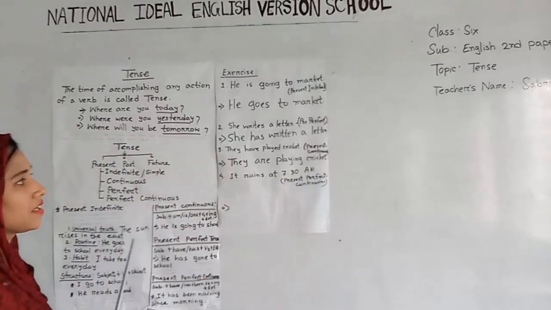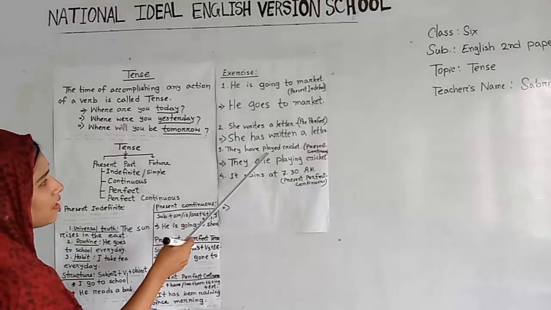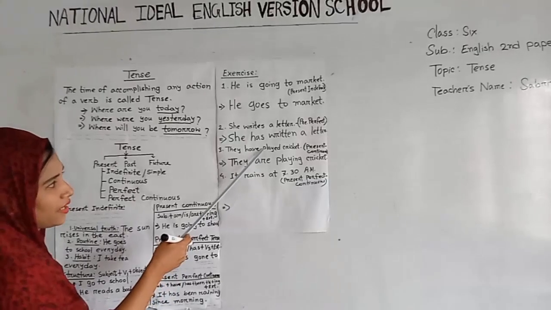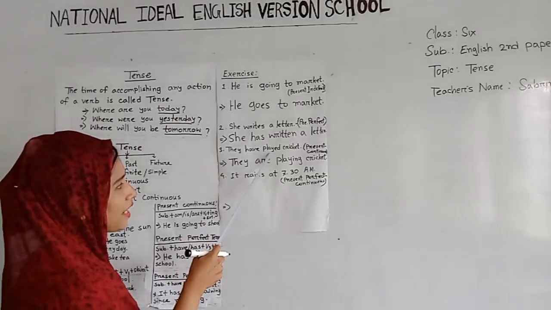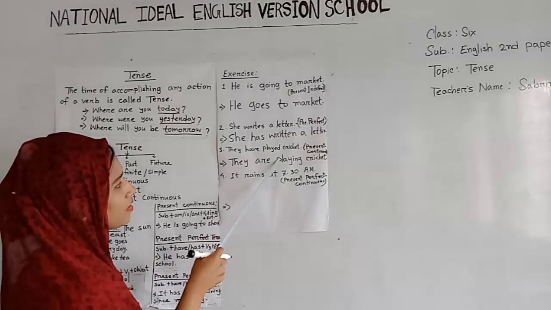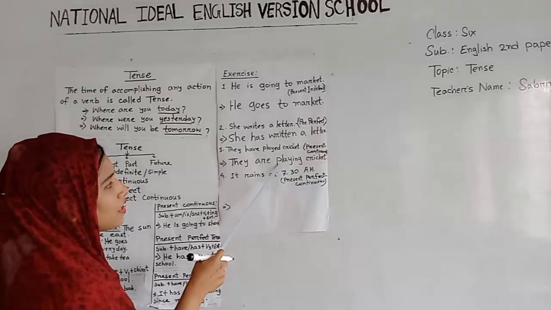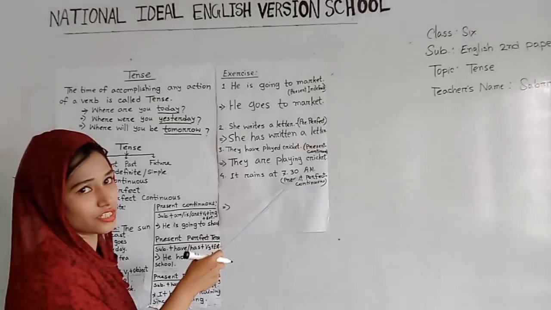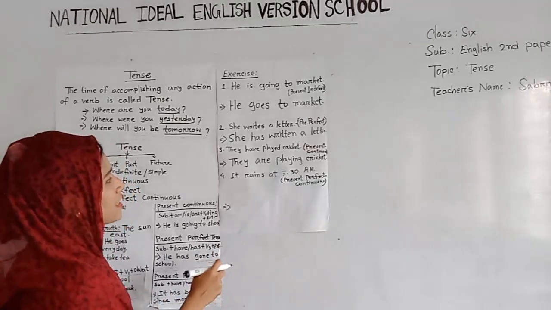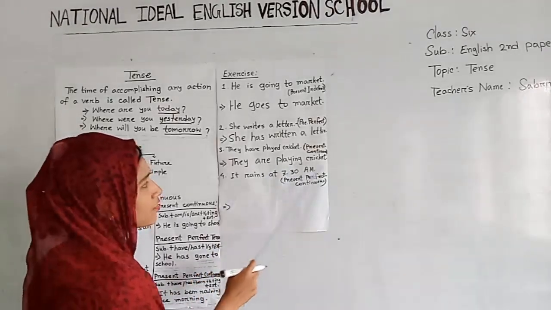Here we can find this verb play, which is in past form, and it will be transformed into verb plus ing, that means the present form of the verb plus ing. So we can find here: they are playing cricket.